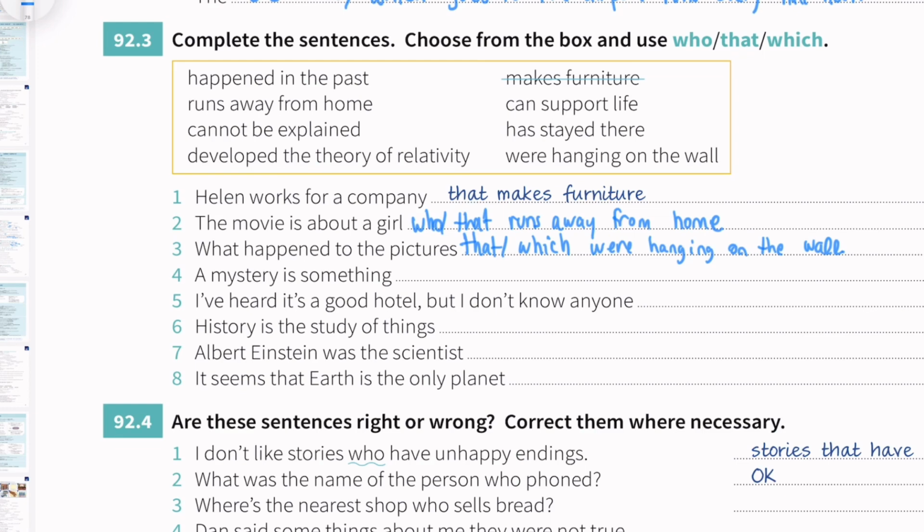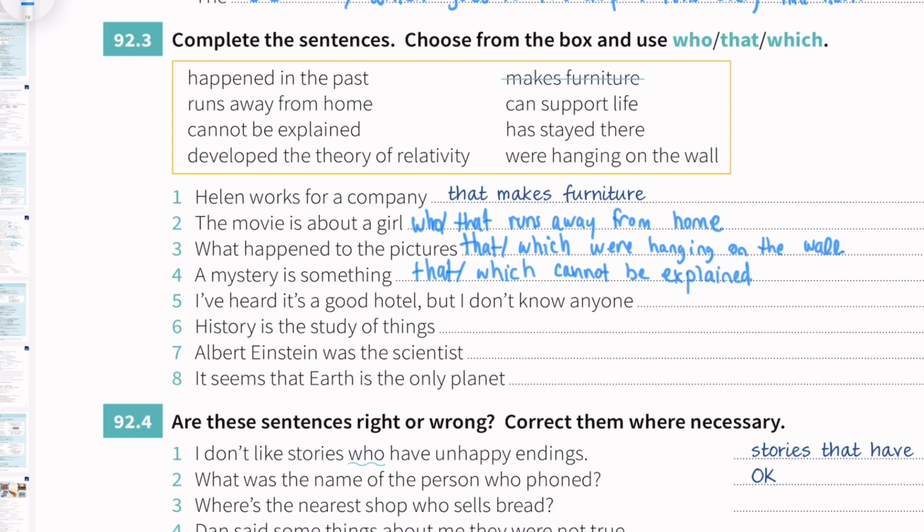Number 4, a mystery is something dash. Which one is suitable? A mystery is something that cannot be explained, right? So we have to use that or which, cannot be explained, because it's a mystery.